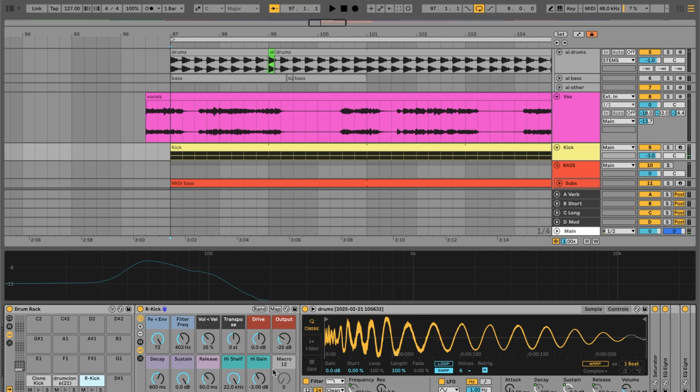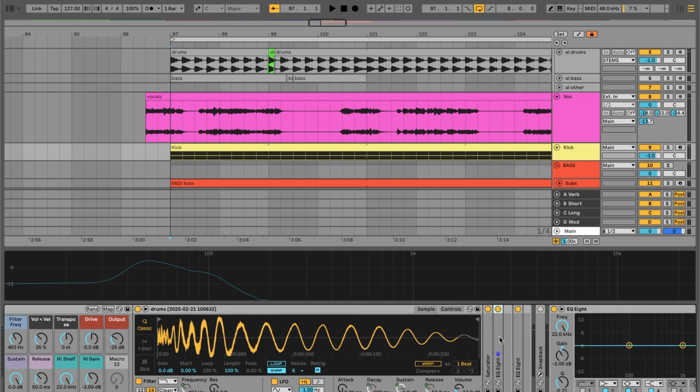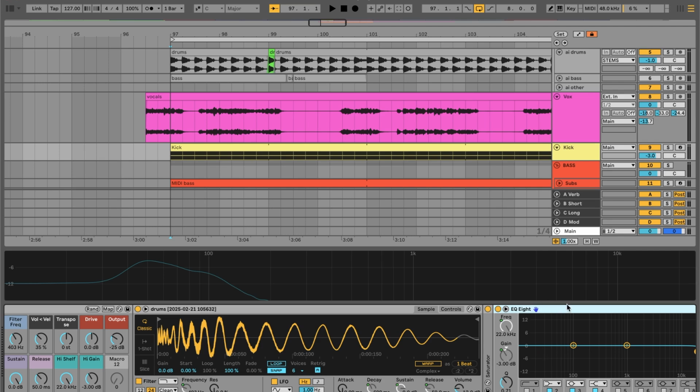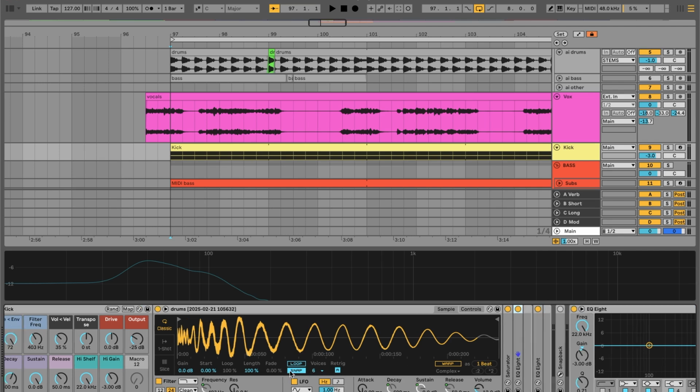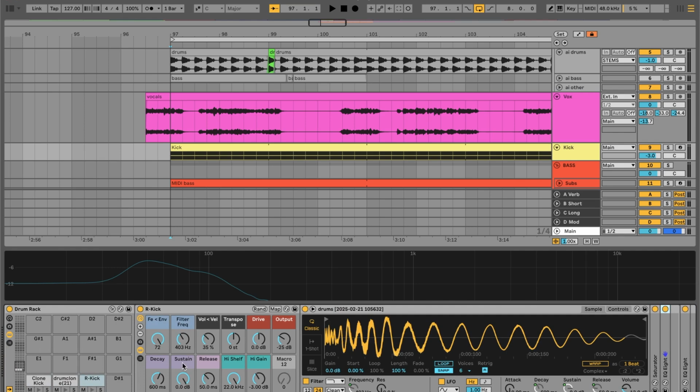On top of that, it sounds quite weak. What I've also done is chucked an EQ8 on top of this and made it so that it's removing everything under 200 hertz as well. And the idea again is to use this as like the high end of the kick, and then that way you can have the full bodied synthesized kick and then also layer in some of that high end mid sound of the kick from the sample as well if you'd like to.